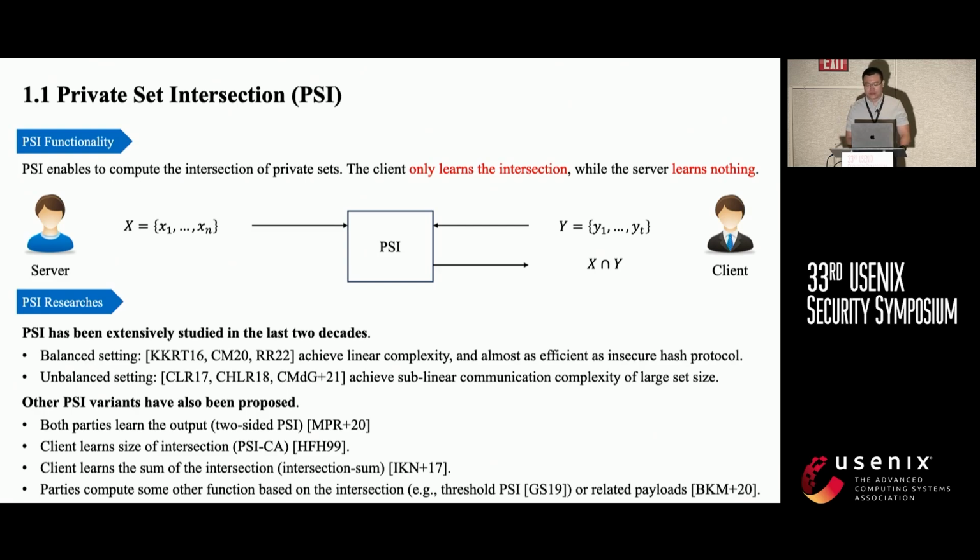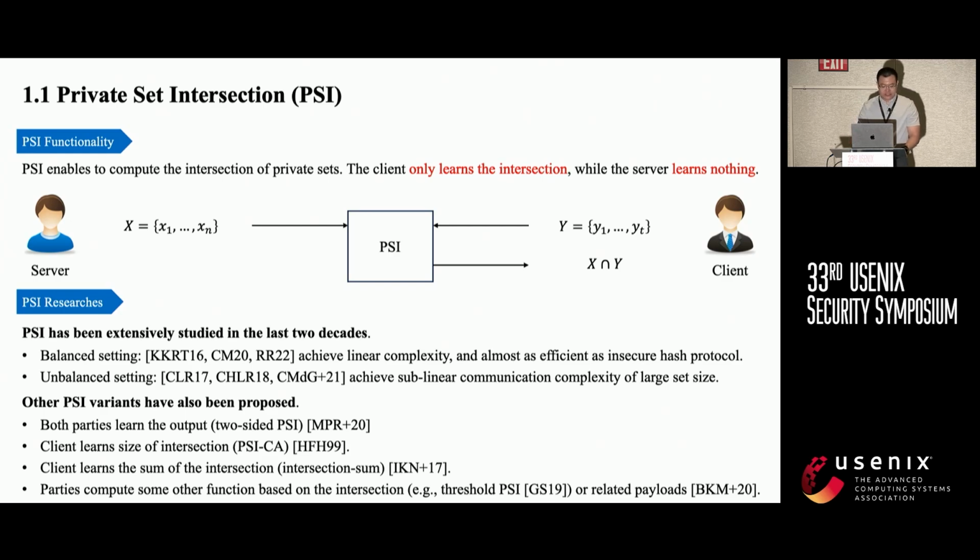PSI enables computing the intersection of private sets. The client only learns the intersection while the server learns nothing. PSI has been extensively studied in the last 2 decades for a balanced setting. Some schemes achieve linear complexity and are almost as efficient as the insecure hash protocol. And for the unbalanced setting, some schemes achieve sublinear communication complexity in the large set size.